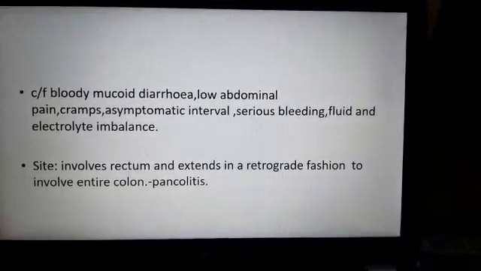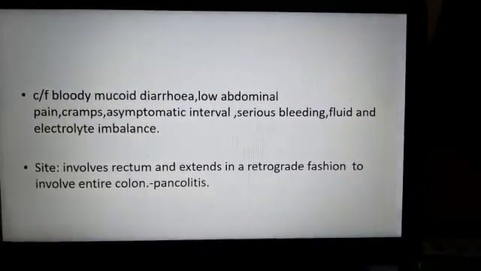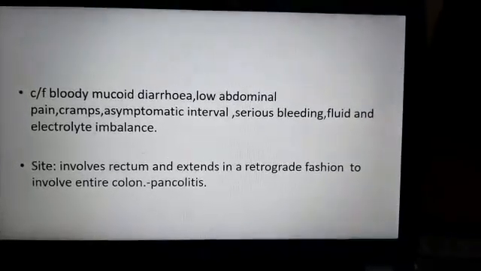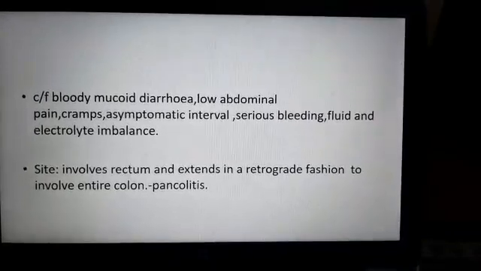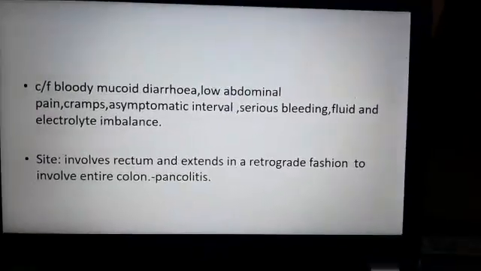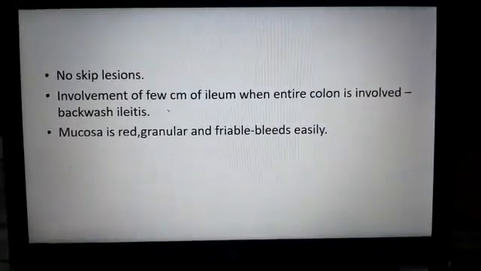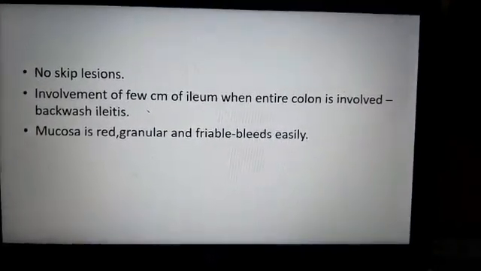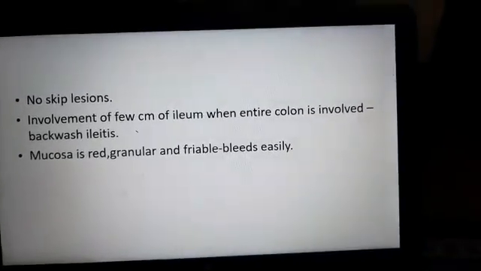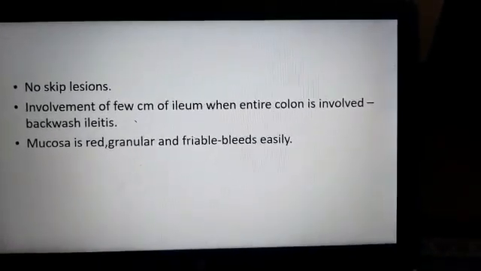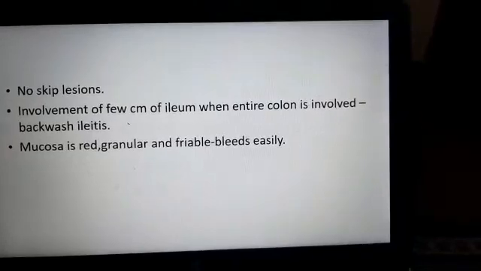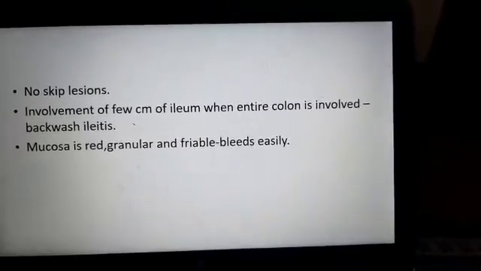Whereas in Crohn's it was involving the GIT from esophagus till the anus, but commonly the ileal region. But here in ulcerative colitis the region involved is the rectum, and it extends upwards and involves the entire colon. And here in ulcerative colitis there are no skip lesions. Sometimes there may be involvement of the ileum, though it is restricted to the colon. A few centimeters of ileum may be involved when the entire colon is involved, in pancolitis. It is known as backwash ileitis.